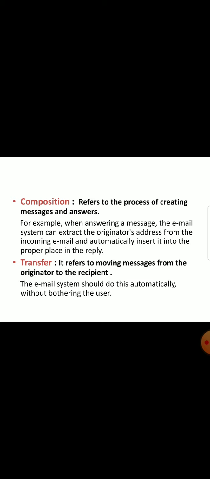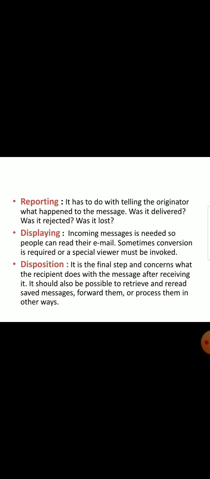Next, transfer. It refers to moving messages from the originator to the recipient. The email system should do this automatically without bothering the users. It means it is just a simple transfer of messages between sender and receiver automatically. Next, reporting. It has to do with telling the originator what happened to the message. Was it delivered? Was it rejected? Was it lost? It means it informs the sender about the status of the message.